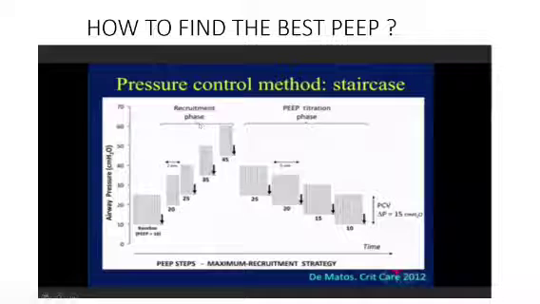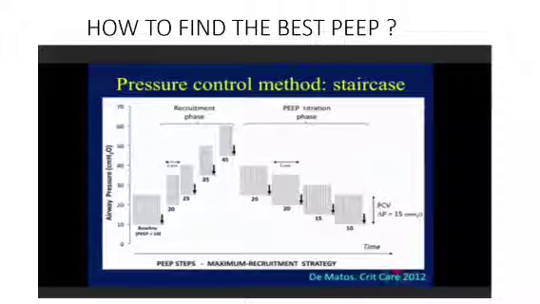Now I want to set at what PEEP is best. Recruitment phase means I have opened up my atelectatic alveolus. Okay, I have opened it up. But what is the best? I can't keep my PEEP at 45. It is very dangerous for the patient. I have to decrease it and set it at a value which is best for the patient.